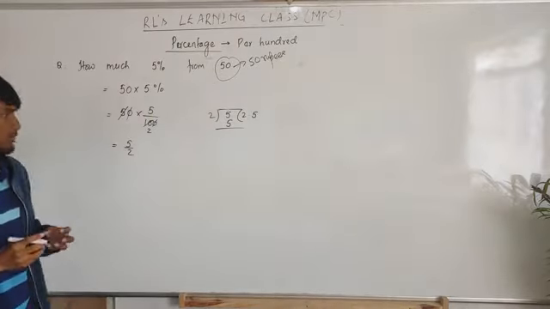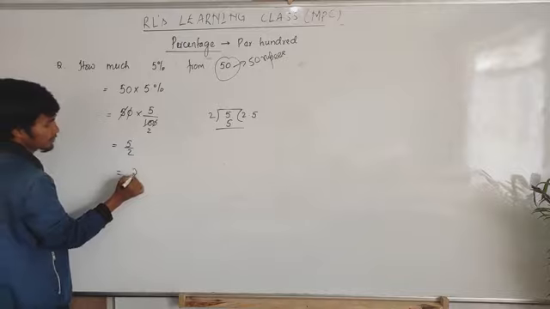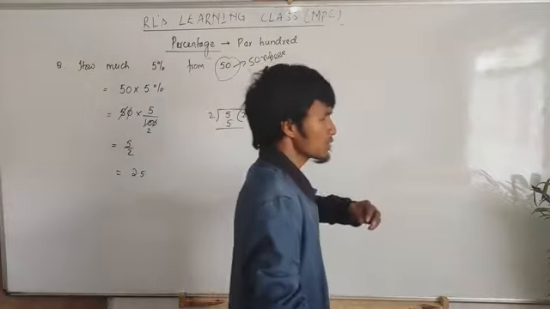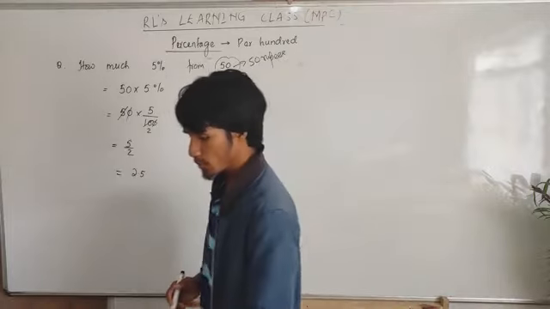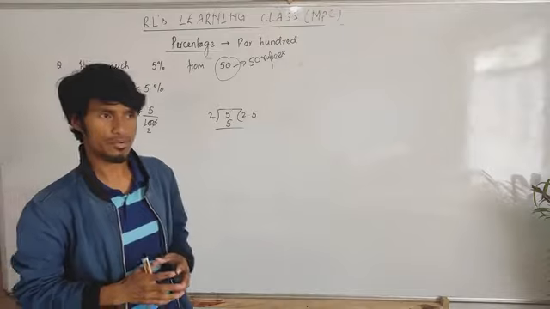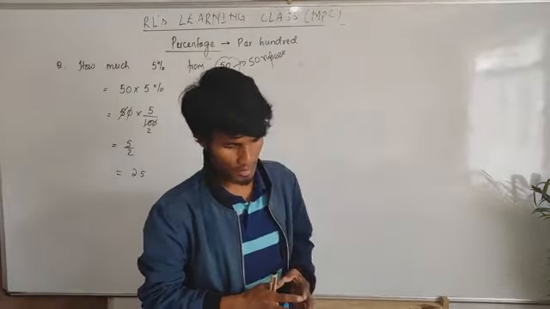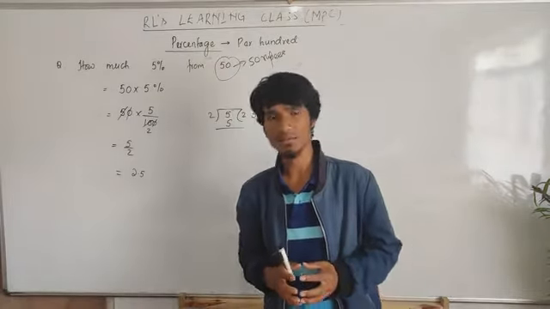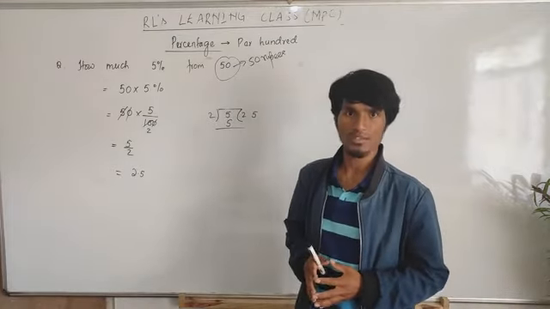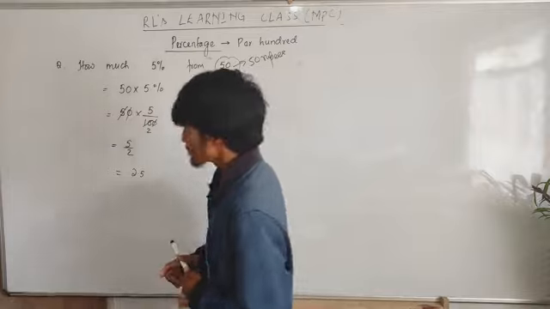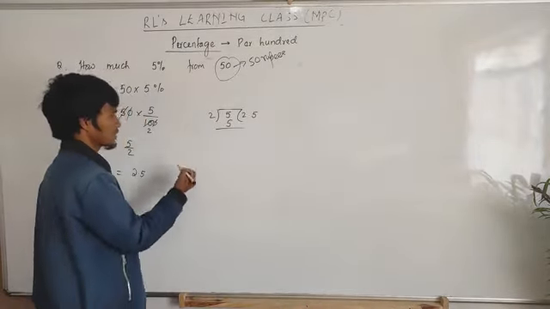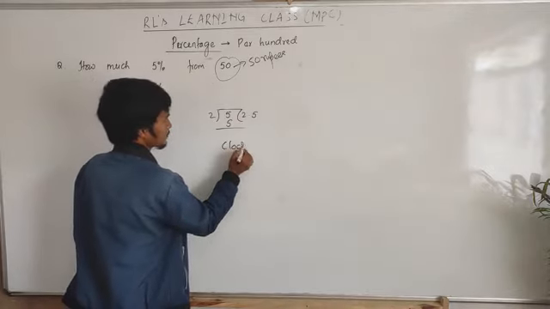Then how many rupees do you have to give? 2.5 rupees only, not 5 rupees. Okay, don't get confused. If you go to the market, and you go to the shopkeeper and ask to buy some items, and you ask him, can you give a discount? Then the shopkeeper says okay. For example, you buy a clock.